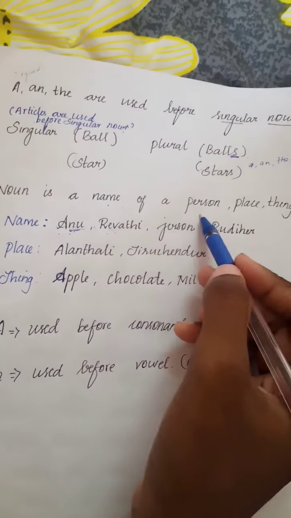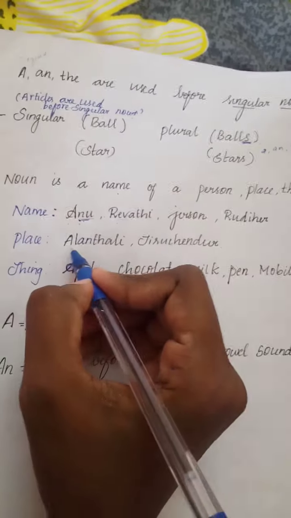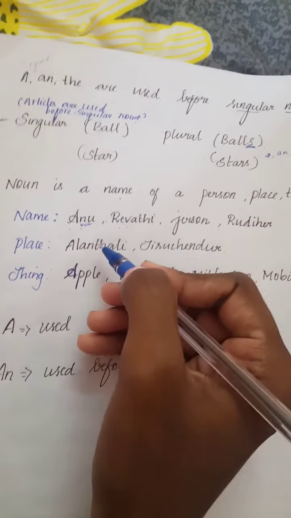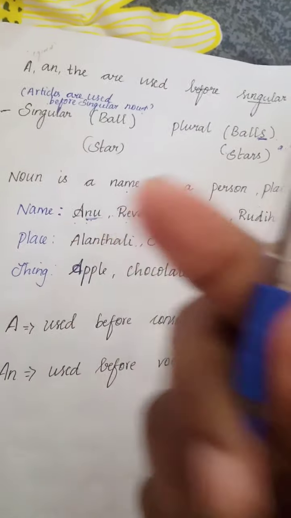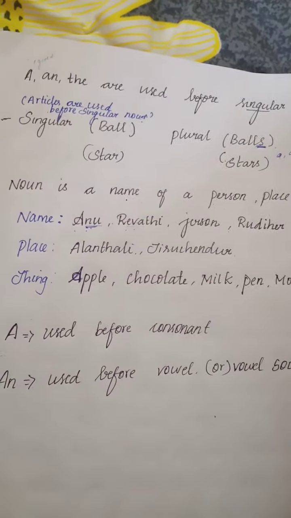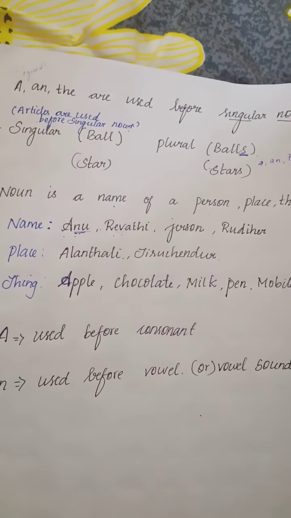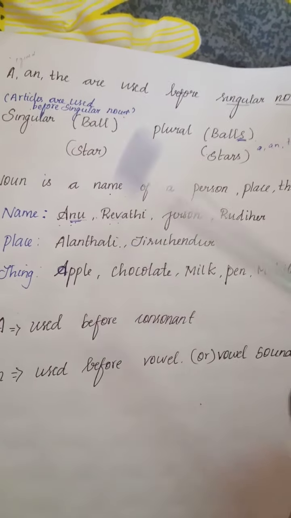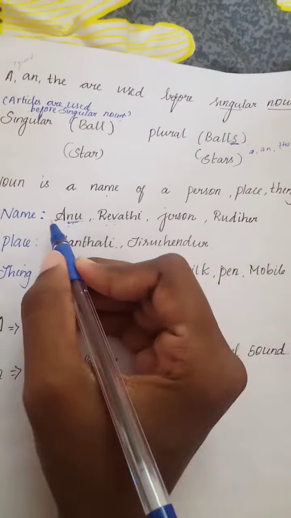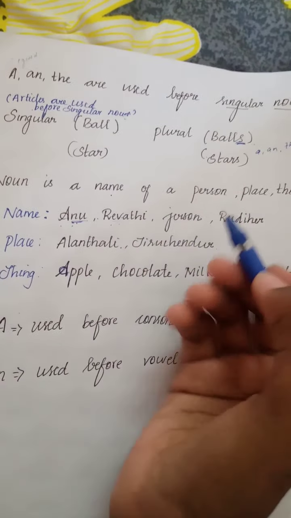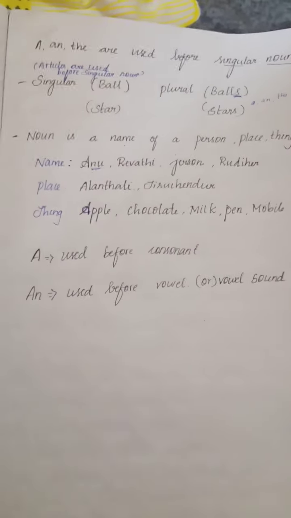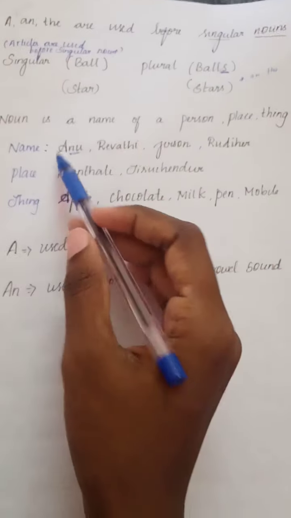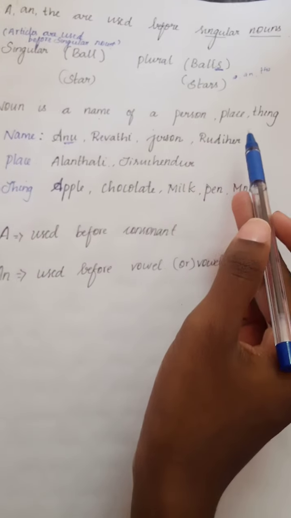A noun is the name of a person, place or thing. Places are Alandalai, Tiruchendur. These are places, right? These are also nouns. Thing means anything. This pen is a thing. Apple is a thing. Chocolate is a thing. Milk is a thing. So these are called nouns. A noun is the name of a person, place or thing. Okay?